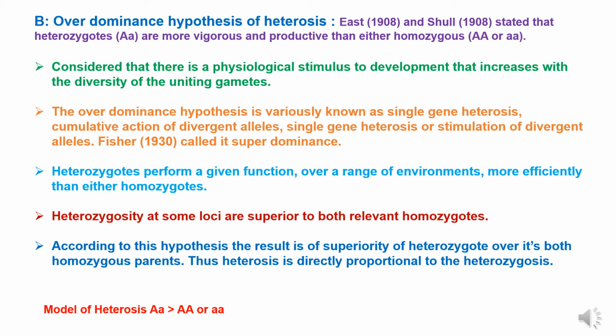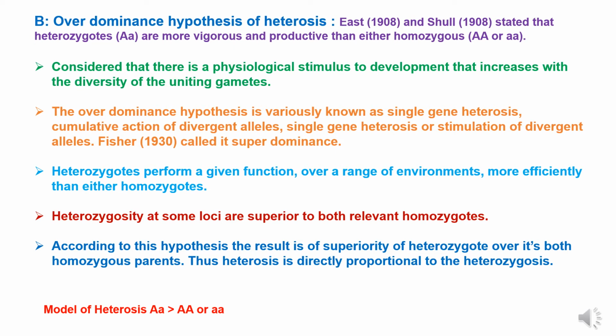The second theory is the overdominance hypothesis of heterosis, which was proposed by East and Shull in 1908, which stated that heterozygotes are more vigorous and productive than either homozygote. The overdominance theory considered that there is a physiological stimulus to development that increases with the diversity of the uniting gametes.